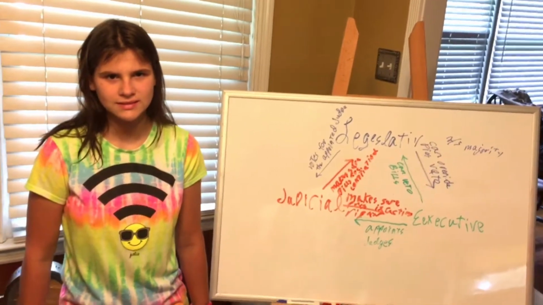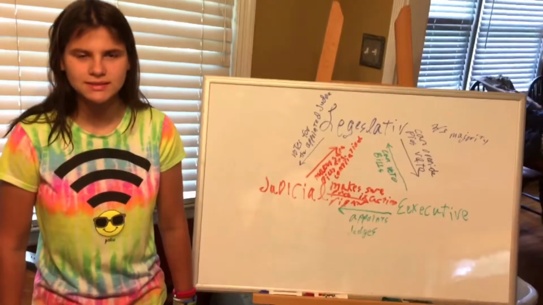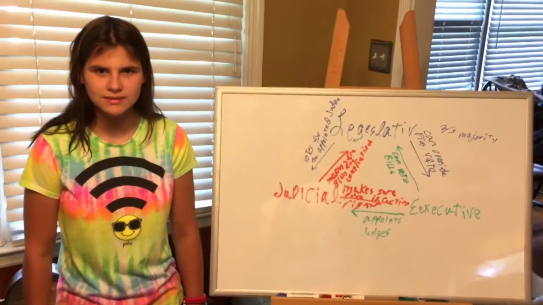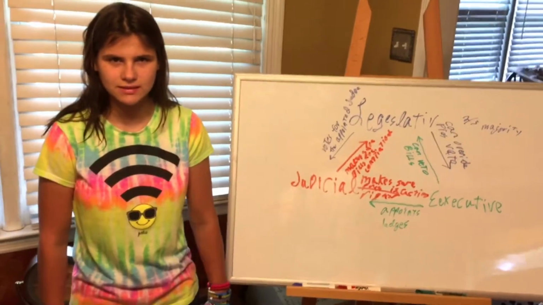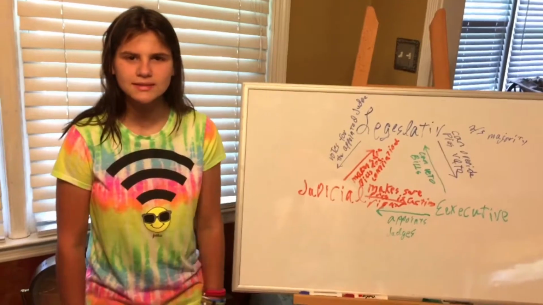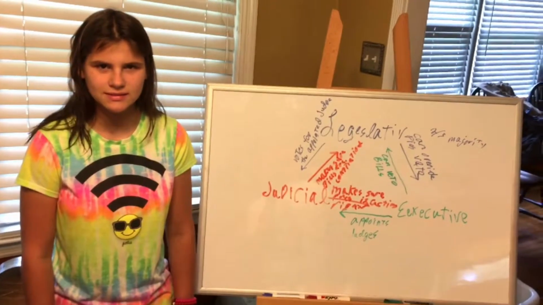this system is completely different than any other system on earth. There's no other system that has 3 branches like that have checks and balances. Because the Founding Fathers, when they made the government, saw how easy it was for either the House of Commons or the House of Lords to change stuff in England. So they devised this so that way each branch has a check and balance.